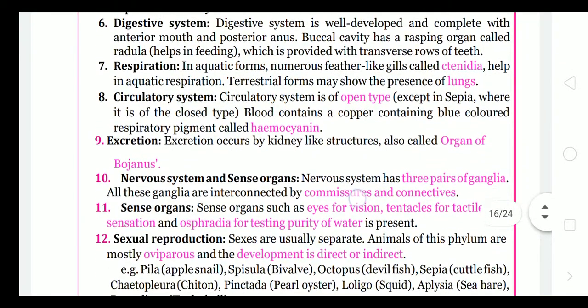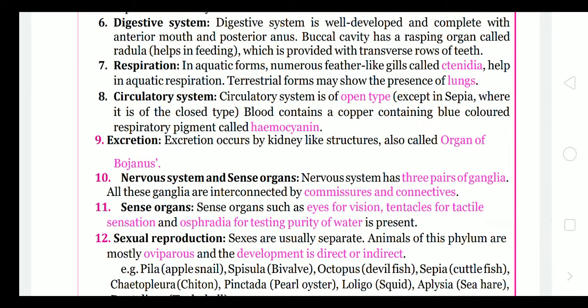present ventrally. Digestive system. The digestive system is well developed and complete with anterior mouth and posterior anus. The buccal cavity has a rasping organ called radula which helps in feeding, and which is provided with transverse rows of teeth.